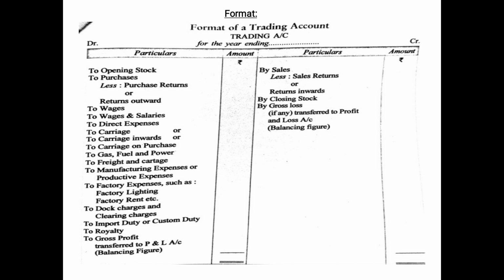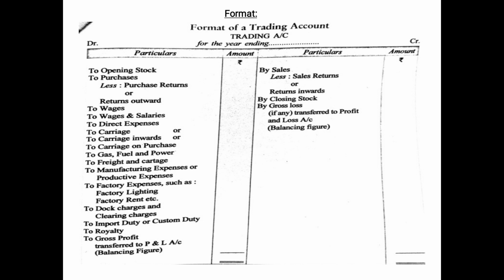On the credit side you can see by sales less or minus sales return or return inwards, then by closing stock. And after comparing the debit and the credit side, if the debit side is more than the credit side, then it will be a gross loss, and gross loss will be a balancing figure, meaning the figure by which both the sides will become equal. So we have shown it as by gross loss, if any, transferred to profit and loss account, and in brackets we have written balancing figure.